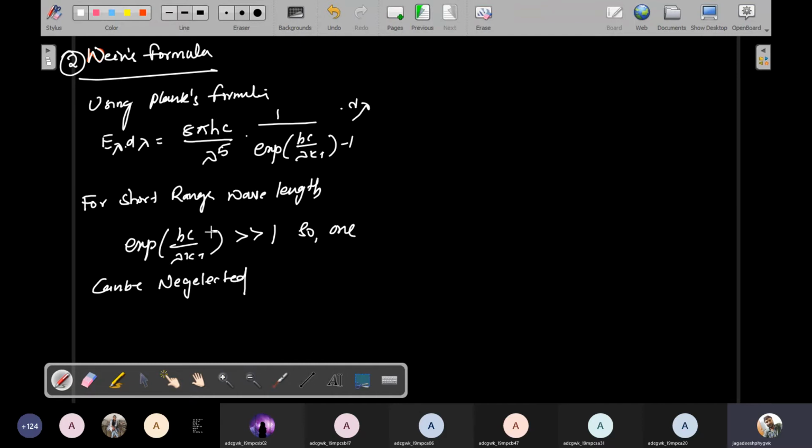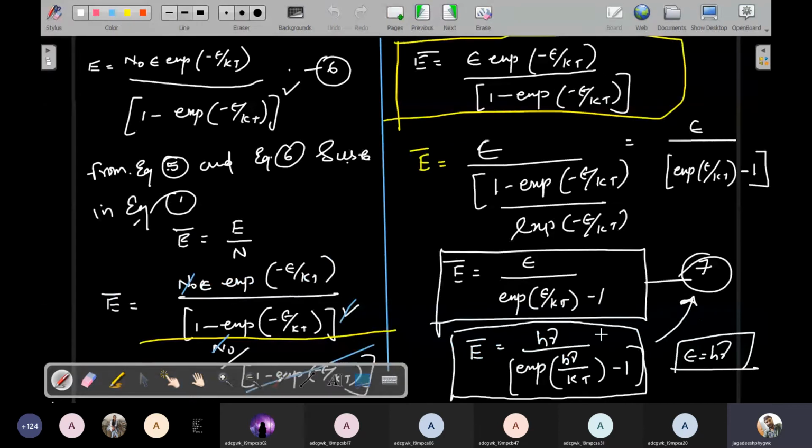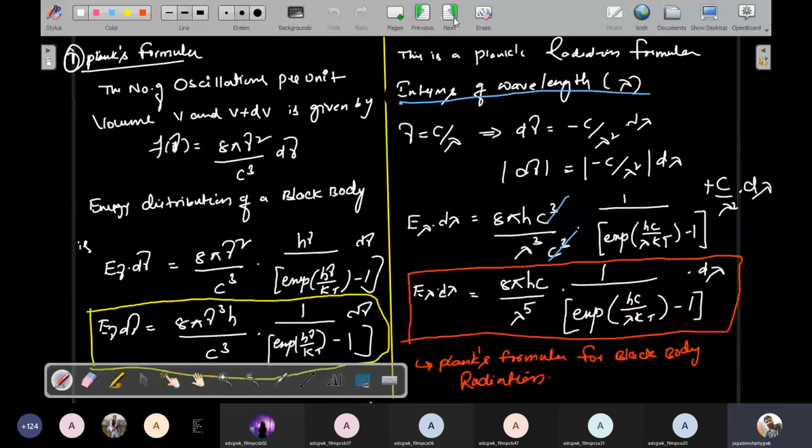What will happen now if you neglect the 1 from the above equation? I already gave numbers to these equations: this is the 7th equation, then the 8th, the 9th, and this is the 10th equation.